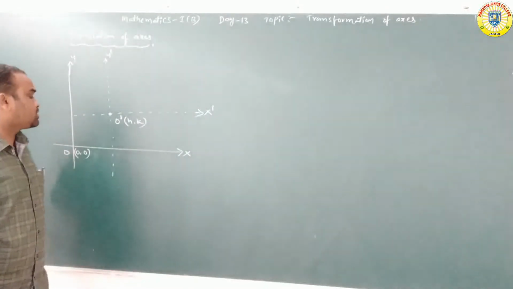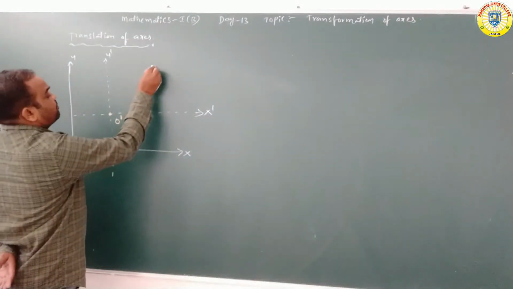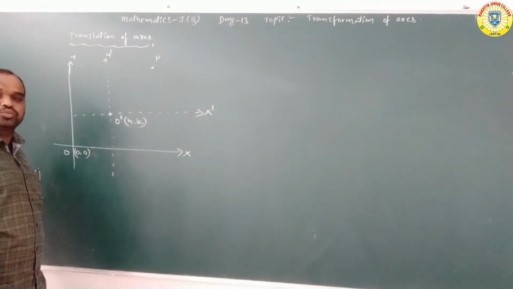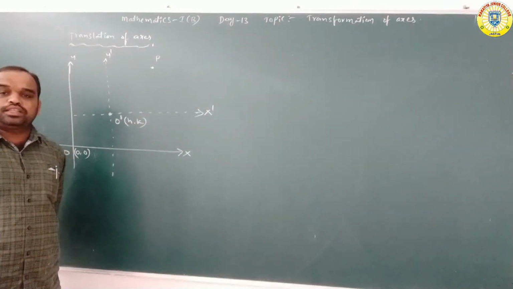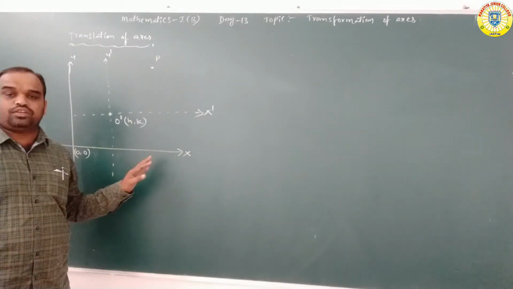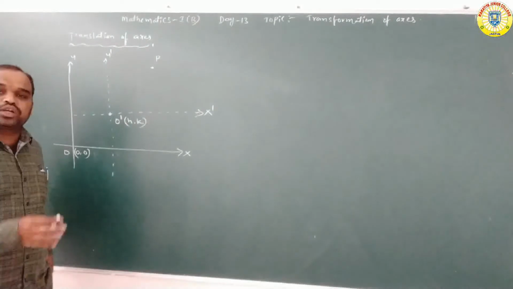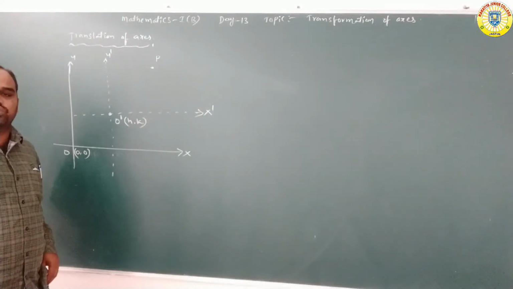See here, in this coordinate plane we are taking one point P. The coordinates of P are given with reference to the new system and with reference to the old system. There are two coordinate systems.